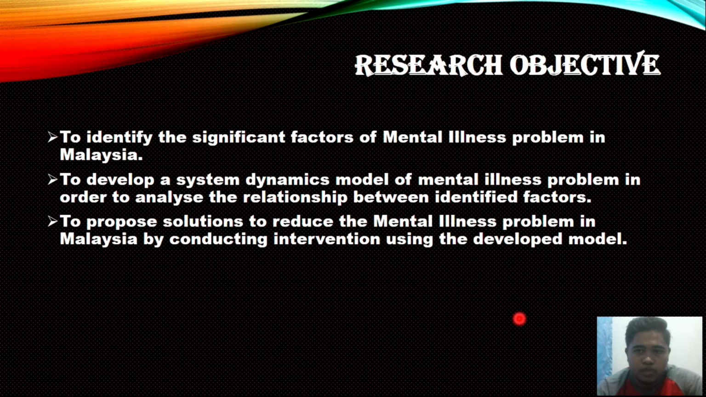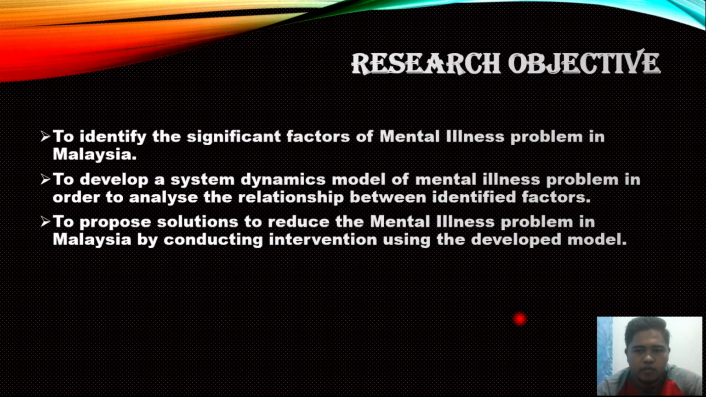Research objectives. First, to identify the significant factors of the mental illness problem in Malaysia. Second, to develop a system dynamic model of the mental illness problem in order to analyze the relationship between the identified factors. Third, to propose solutions to reduce the mental illness problem in Malaysia by conducting interventions using the developed model.